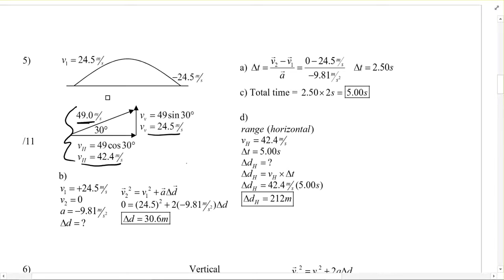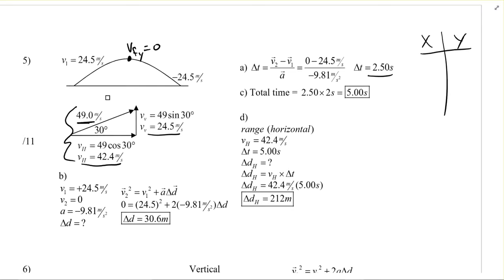Once you do that, I would make my table if it was me, in the x and the y direction. I'm not going to do the whole thing here just for the sake of time, but for part A, what you need to know is that at the very peak here, Vf in the y direction is going to be equal to 0. That's the key bit. So you get 0 minus your initial velocity of 24.5, divided by negative 9.81, and you get a time of 2.5 seconds. The total time...